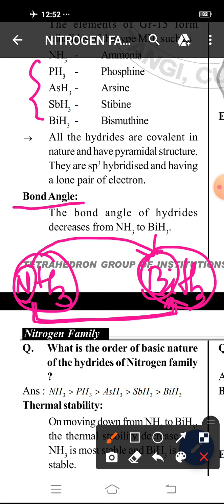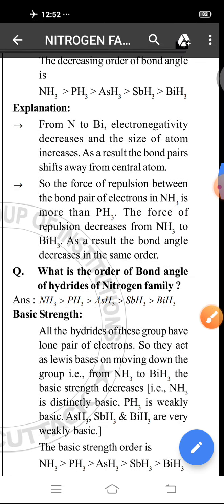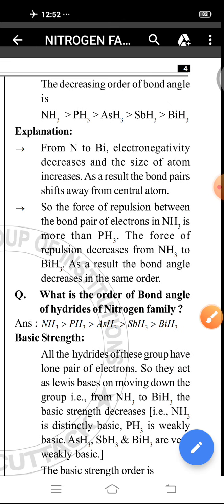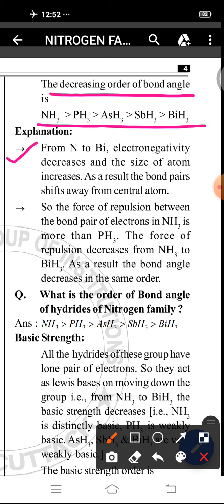So why does the bond angle decrease with decreasing electronegativity? Let us see. The bond angle decreases from NH3 to BiH3, and in the explanation we will discuss why this happens.